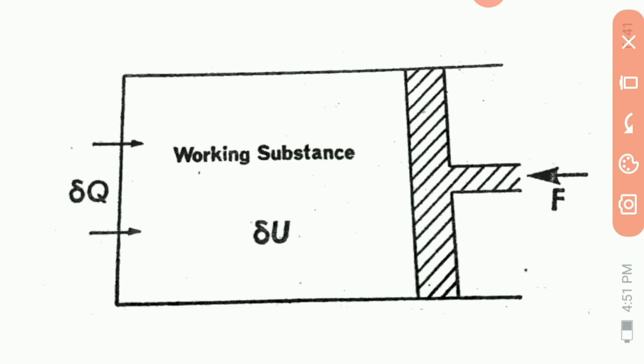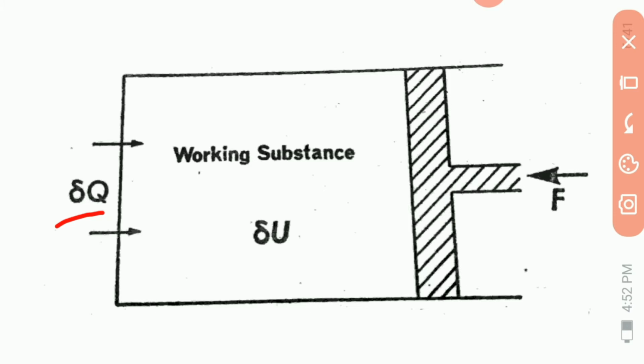This figure shows a tight fitting piston in a cylinder enclosing a compressible material or working substance. The apparatus is thermally insulated from its surroundings. Now suppose that a quantity delta Q of heat is applied to the working substance from outside.